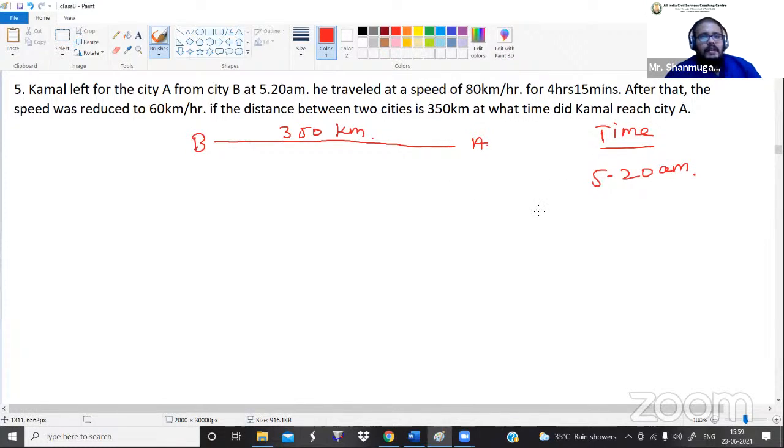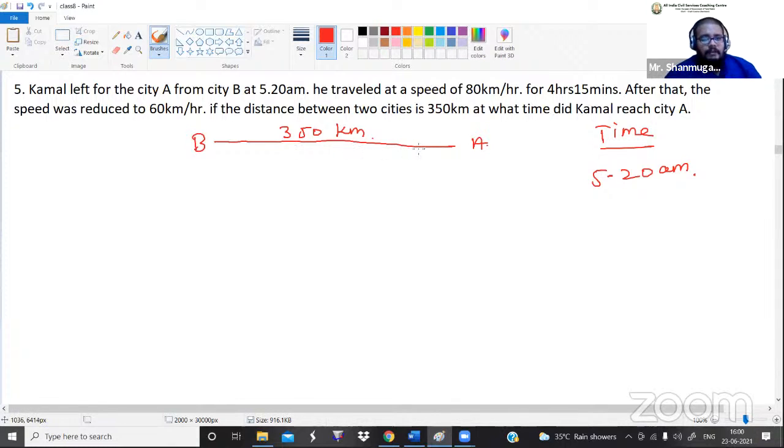Guys, listen here. Don't read this as 5 hours 20 minutes. 5 hours 20 minutes is a time value, but 5:20 a.m. is the actual time. So even though both are time, there is a difference. This is not a duration, not an amount of time. Actually, this is the original time value. So you should understand the difference between the two. Got it?